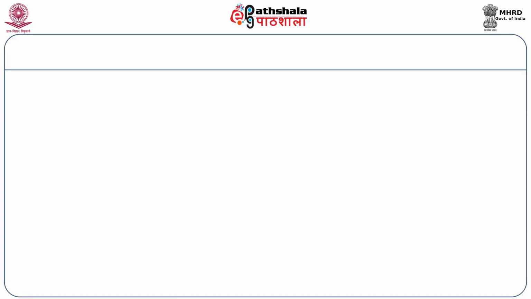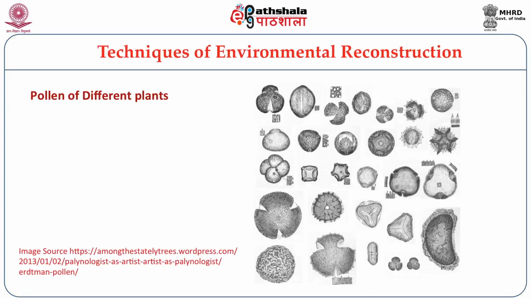So the pollens, the fossilized pollens collected from this kind of material, help us in understanding what kind of vegetation was present in a particular period, and it helps us in reconstructing the environment of that period. So the stable isotope analysis is usually carried out on the samples collected from the stalagmites and stalactites, or otherwise from the ice cores.